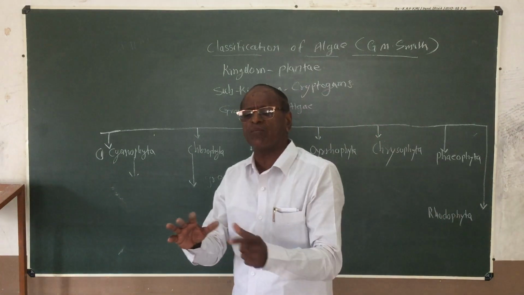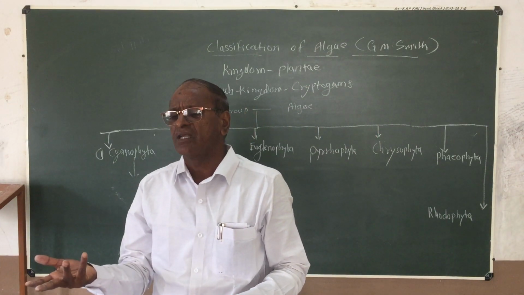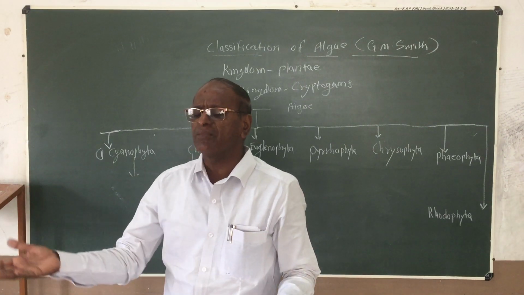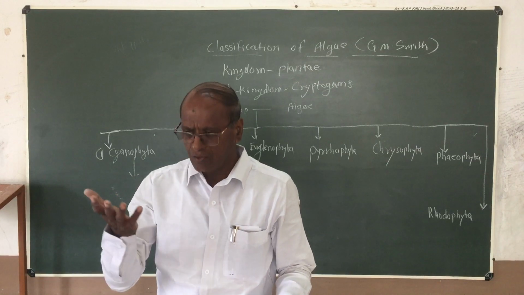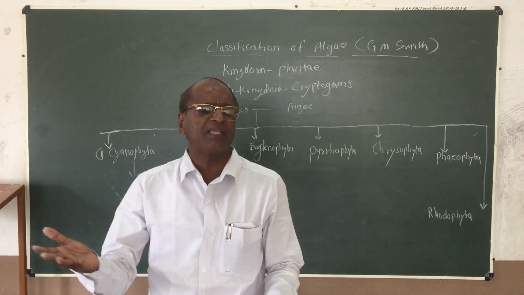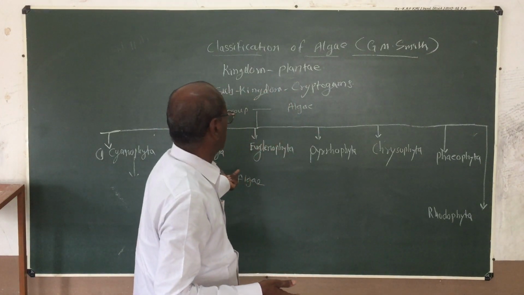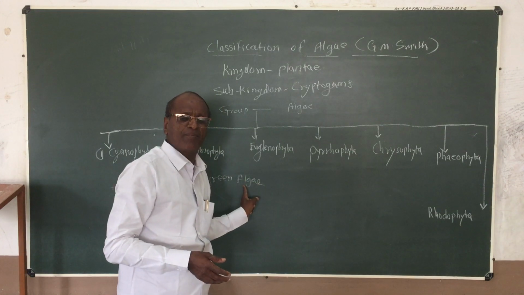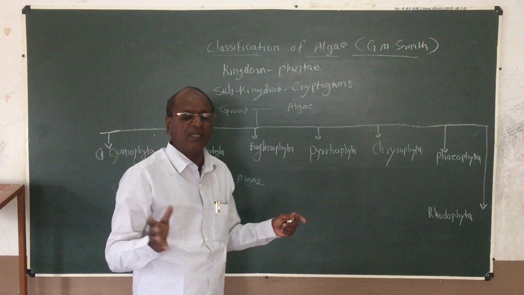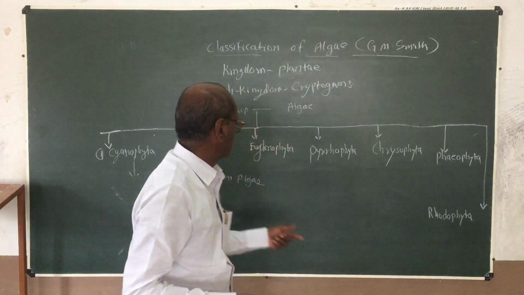The fresh water and marine water, if the marine water is nothing but salty water and fresh water is unsalty water, तुमच्या रिव्हरमध्ये, तळ्यामध्ये, ओढ्यामध्ये जे पाणी आहे ते सगळं फ्रेश वॉटर आहे आणि समुद्रामध्ये असणारं पाणी हे मराईन वॉटर आहे. समुद्रामध्ये यातल्या काही अल्गल प्लांट 10% अल्गल प्लांट may be found or grows in the sea water as well as 90% of algal plants may be grows in a fresh water condition.